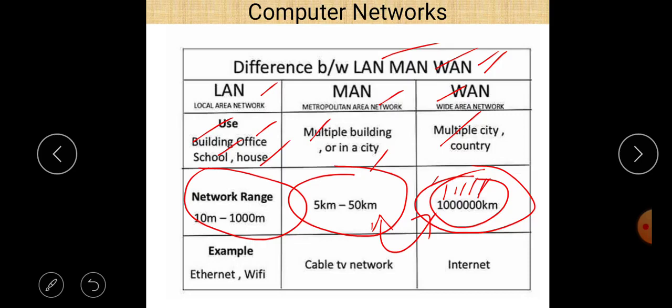And if it is more than 50 kilometers, or more than 100 kilometers, you can say that if the distance is more than 100 kilometers, then you can always use WAN, wide area network. So this is the range and example of LAN, MAN, WAN.